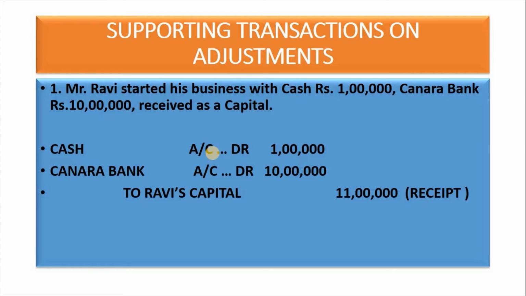Mr. Ravi started his business with cash rupees 1 lakh and Canara Bank rupees 10 lakh received as capital. So this is the capital investment by the proprietor. Cash account debtor 1 lakh, Canara Bank account debtor 10 lakh, to Ravi's capital 11 lakh. So now create the necessary ledger accounts for this.